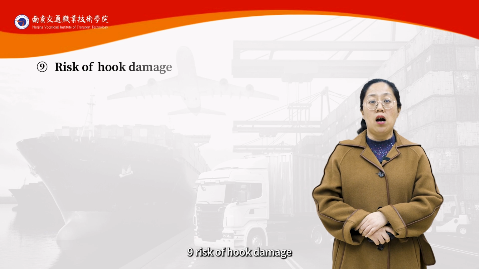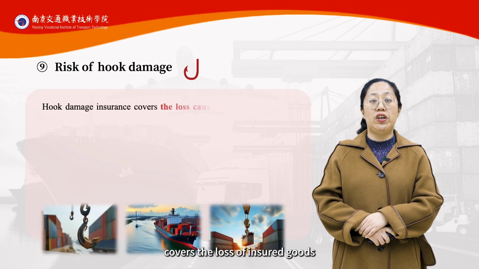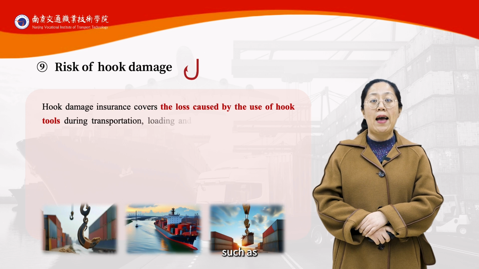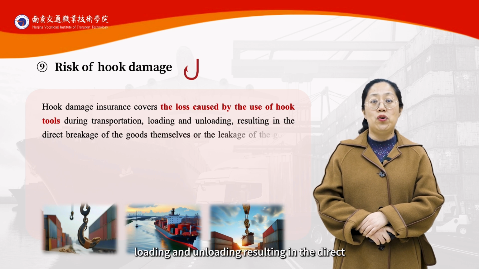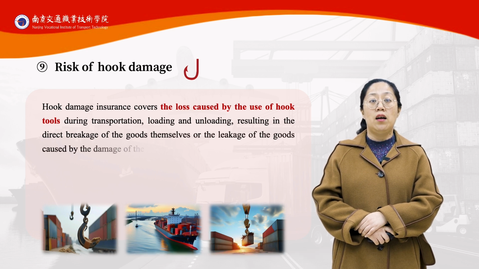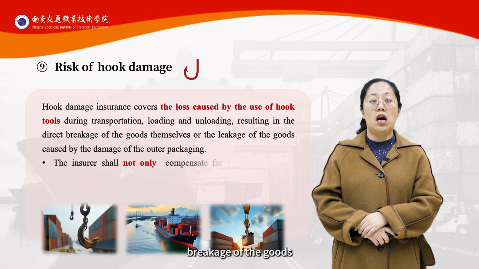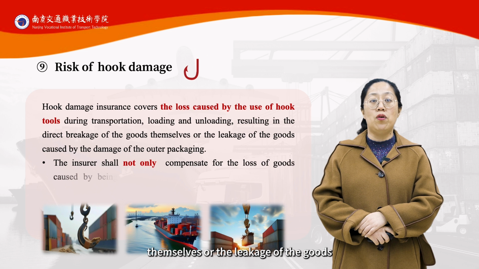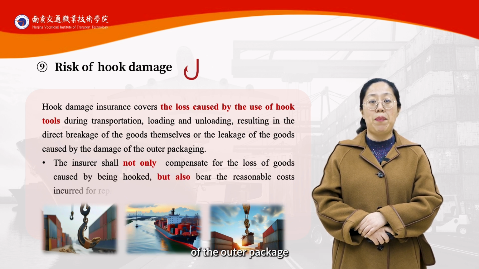9. Risk of hook damage. Hook damage insurance covers the loss of the insured goods caused by the use of hook tools such as hand hooks and lifting hooks during transportation, loading and unloading, resulting in the direct breakage of the goods themselves or the leakage of the goods caused by the damage of the outer packaging.